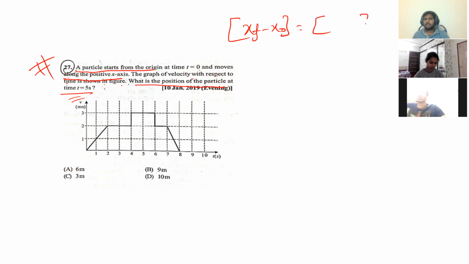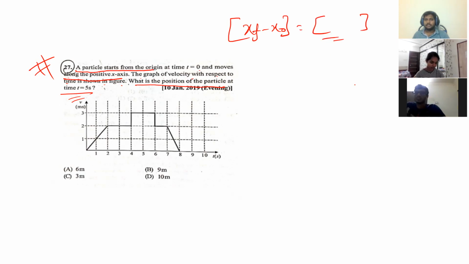A particle starts from origin at time t equal to 0 and moves along the positive x-axis. The graph of velocity with respect to time is shown in the figure. What is the position of the particle at t equal to 5 seconds? Position is nothing but what? X final minus x initial. If you know, you will get the displacement or not.